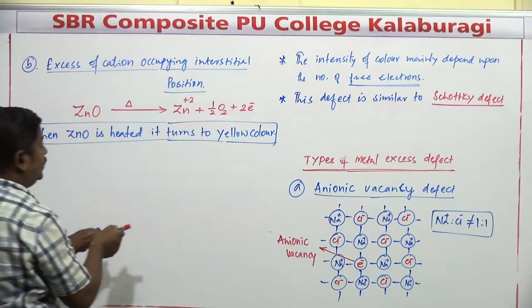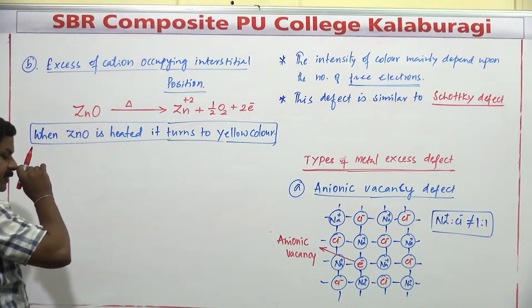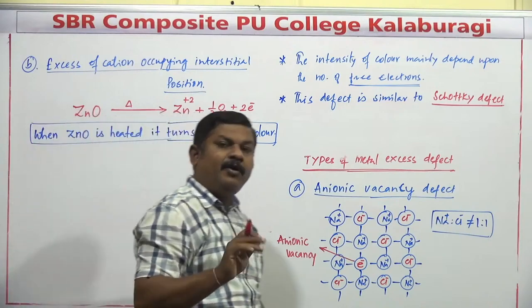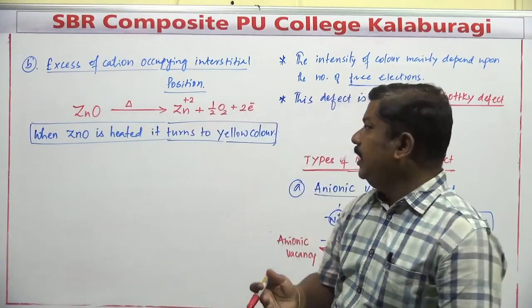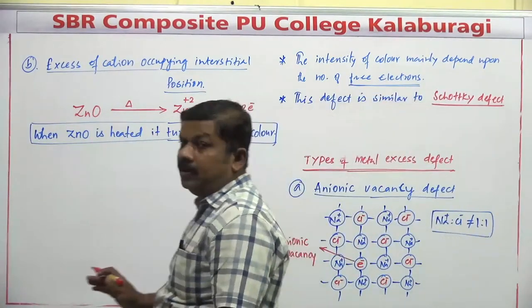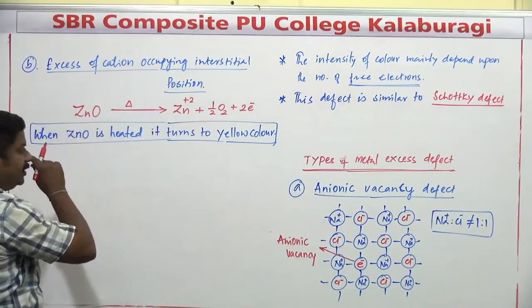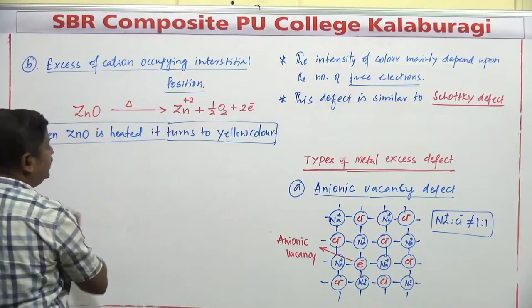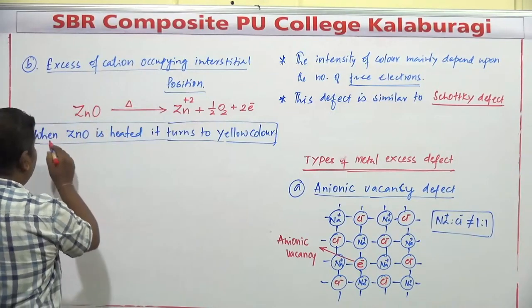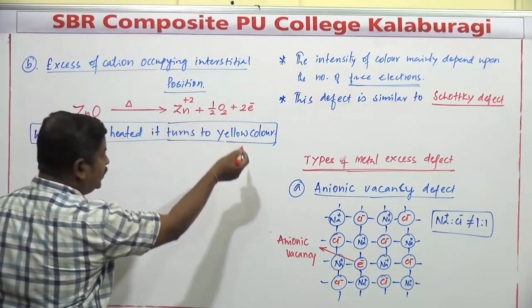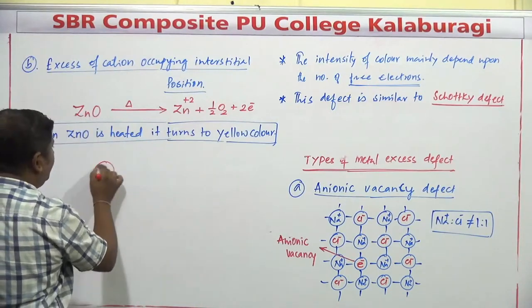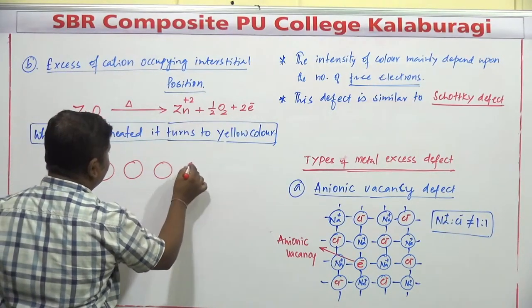We'll come to that. Generally the compounds of zinc are colorless. As studied in d and f block elements, zinc does not contain unpaired electrons; all electrons are paired. Usually the compounds of zinc are colorless. But when zinc oxide is heated, it turns yellow, mainly because of this particular reason.